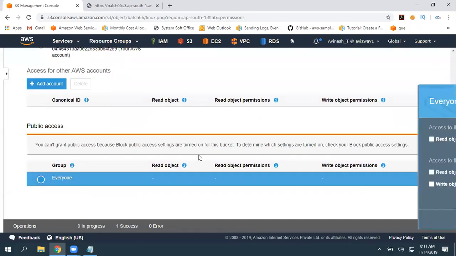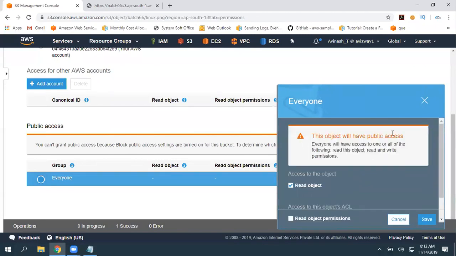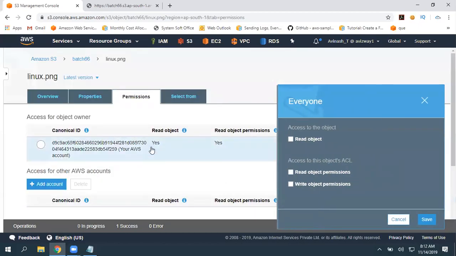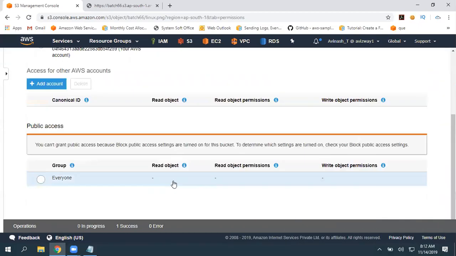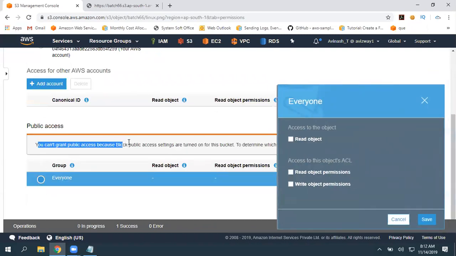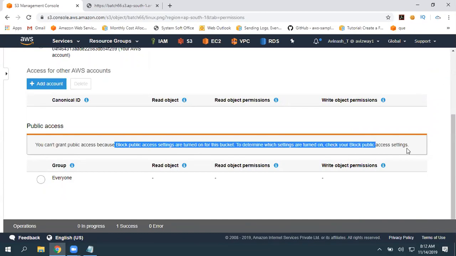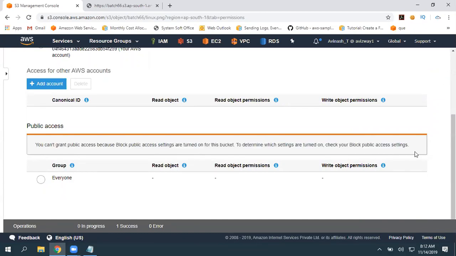If you select everyone, give read access, and click on save, it still is not able to take it. It says you can't grant public access because block public access settings are turned on for this bucket. So first, if you want to make any object publicly accessible, you need to turn off that setting.